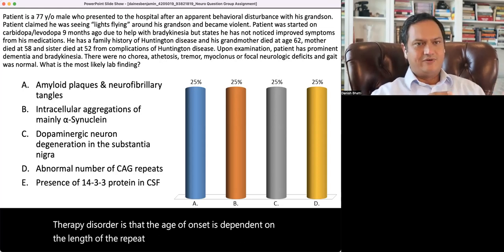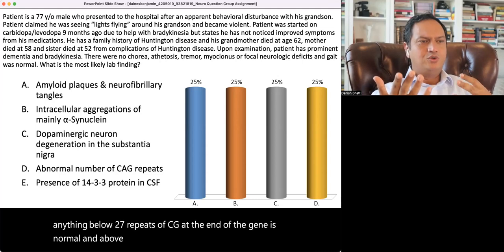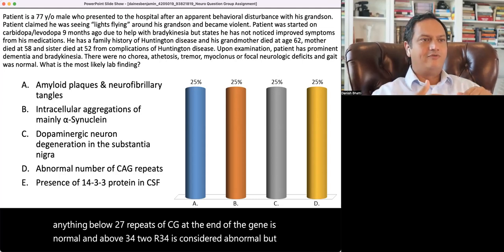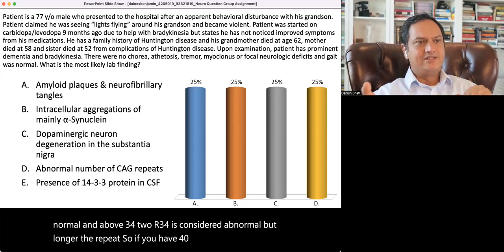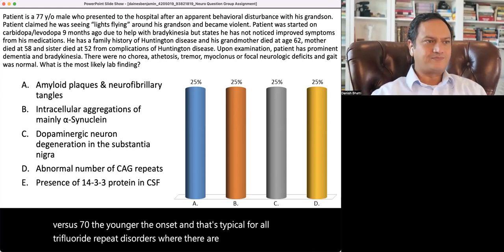So in Huntington's disease, for example, anything below 27 repeats of CAG at the end of the gene is normal, and above 34 is considered abnormal. But the longer the repeat, so if you have 40 versus 50 versus 60 versus 70, the younger the onset. And that's typical for all trinucleotide repeat disorders, where there are three nucleotides being repeated.